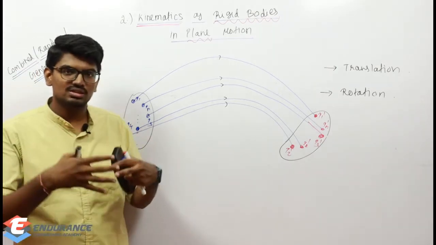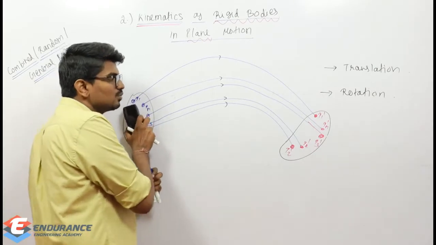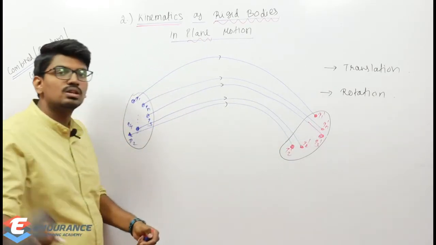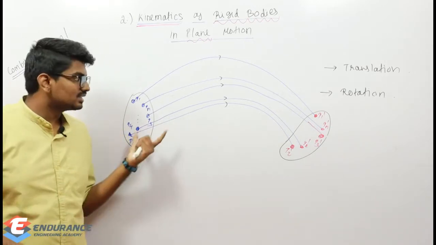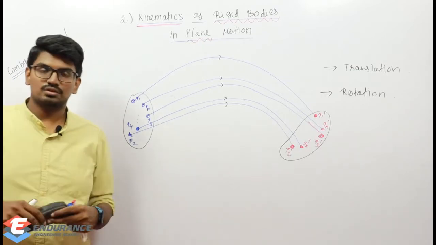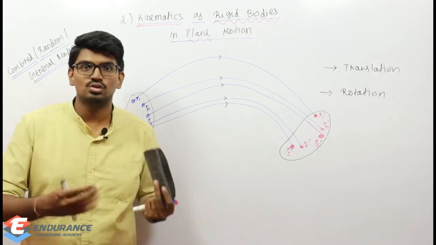Why is it combined? Because it includes both translation and rotation. As you could see here, when this body is moving from here to here, it is translating and also it is rotating, so it involves both translation and rotation. Okay, so that is why this motion is general motion. Now coming to a question, how to analyze this, how to find out the parameters: velocity, acceleration, angular velocity, angular acceleration, etc. How to do that?